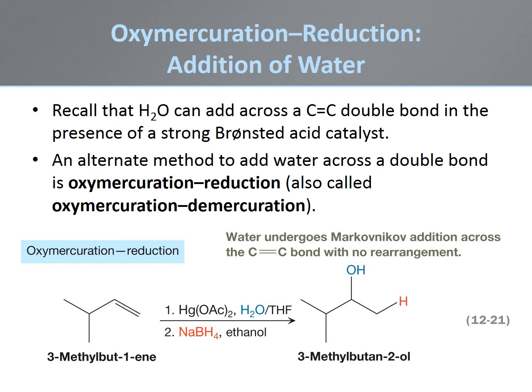Previously, we have seen that water can add across double bonds in the presence of a strong acid catalyst. An alternate method for the addition of water is oxymercuration followed by reduction, also called oxymercuration demercuration. In the example shown, 3-methyl-1-butene is reacted with mercuric acetate in aqueous tetrahydrofuran and then treated with sodium borohydride to produce 3-methyl-2-butanol. Hydration of this alkene with aqueous acid would generate 2-methyl-2-butanol as the primary product via an intermediate rearrangement.